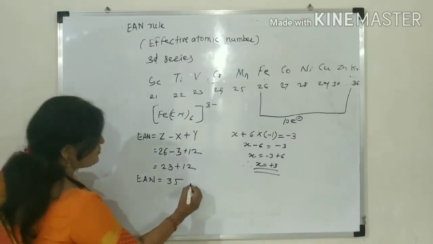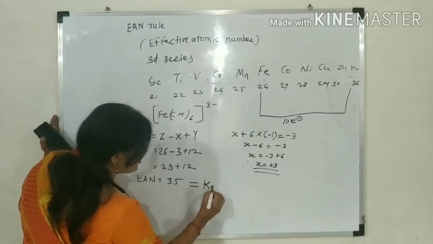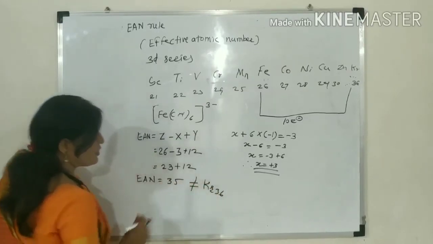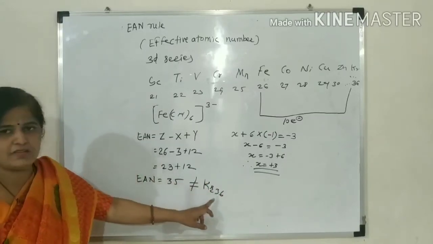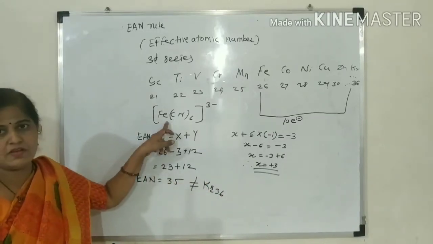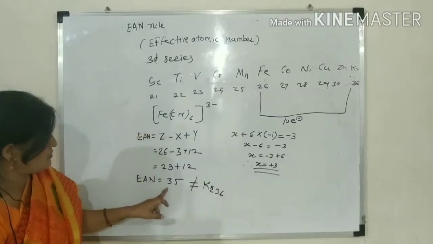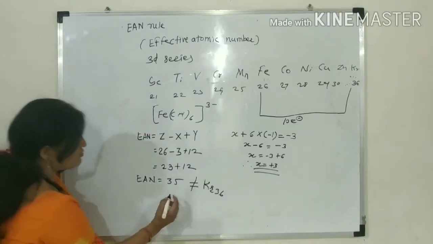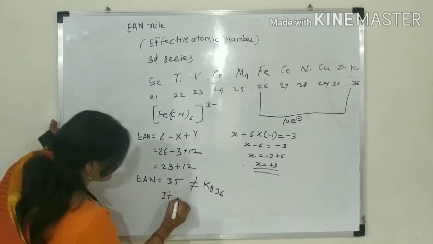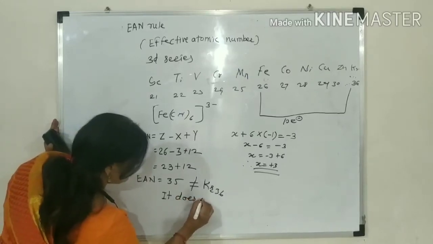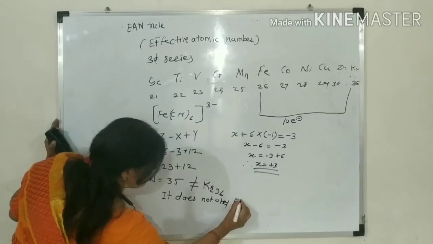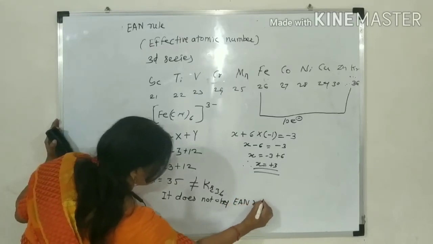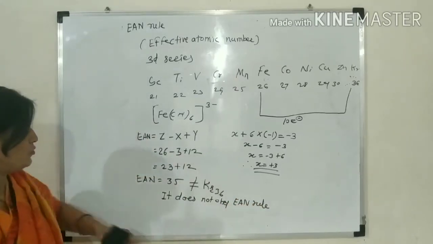It is not equal to krypton's 36. Krypton is stable, but this is not equal to it. One electron is less. It is an electron gainer species. Therefore, it does not obey the EAN rule, the effective atomic number rule.